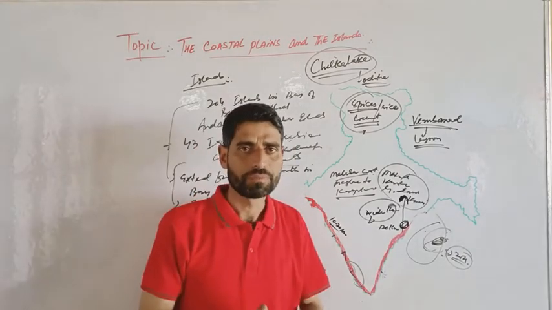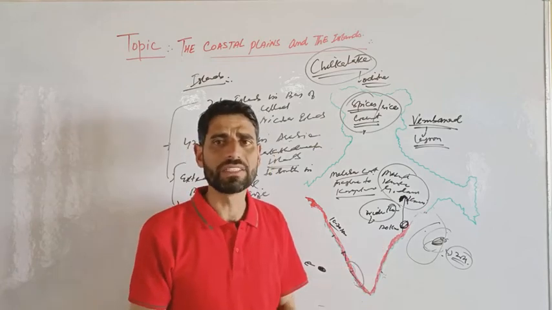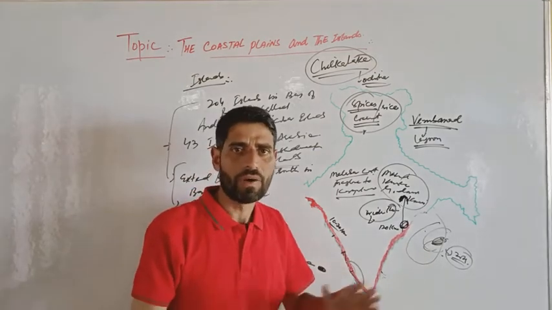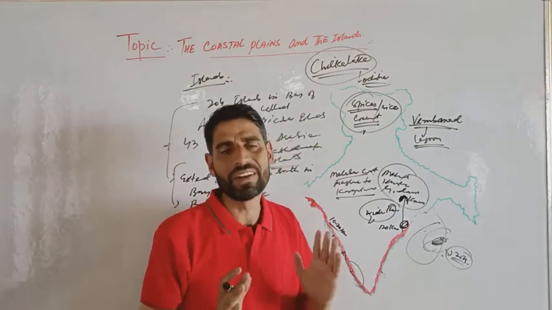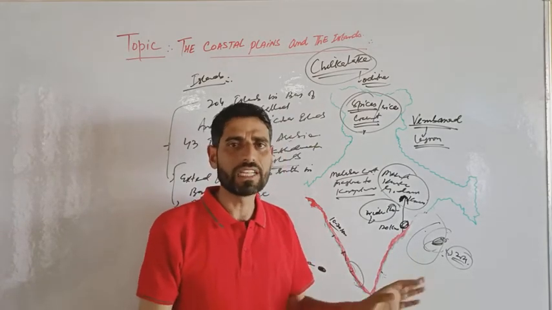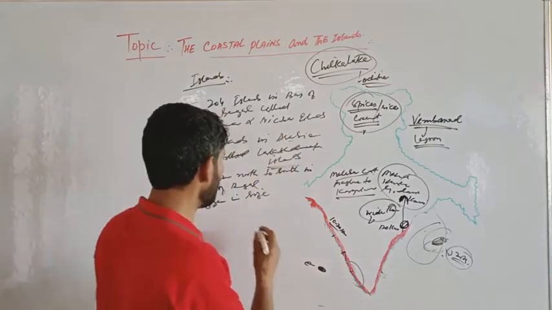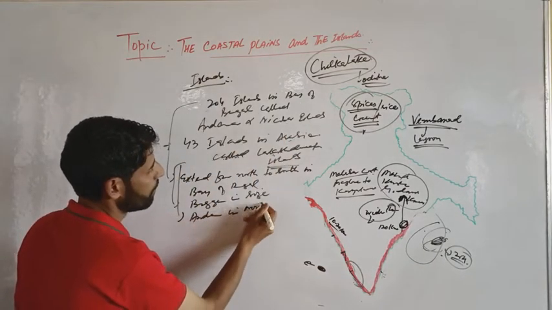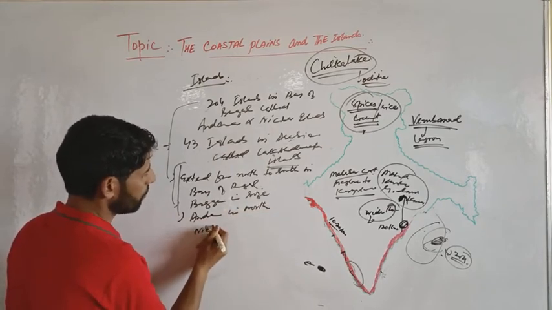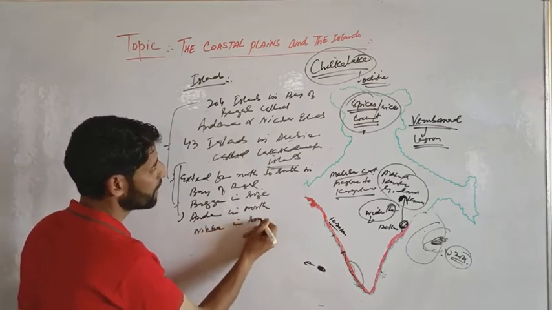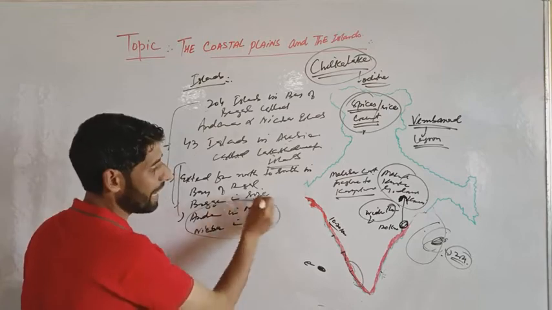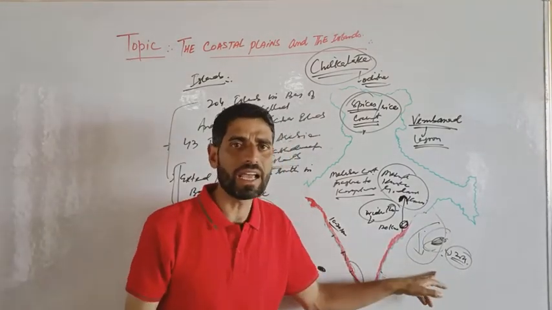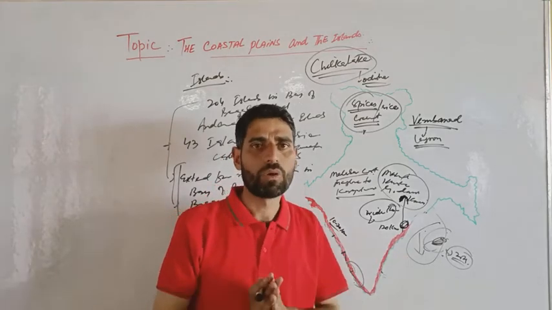As we know, the entire group of islands is divided into two broad categories. Remember, Andaman in north and Nicobar in south. So we can say that Andaman and Nicobar Islands are divided into two broad categories.